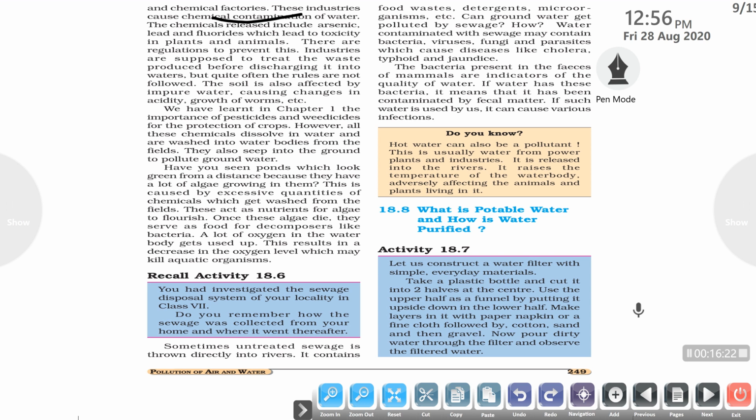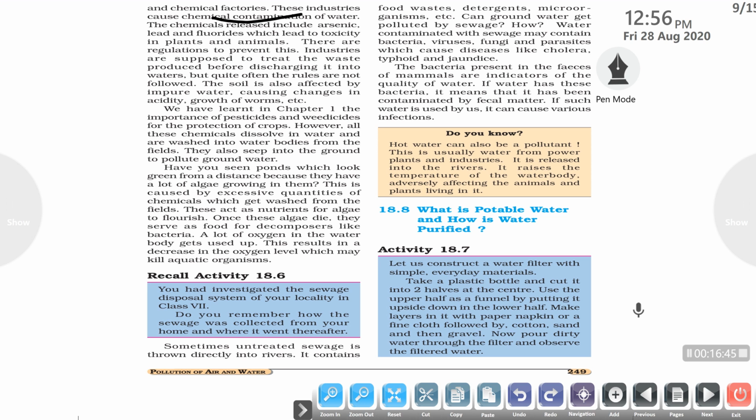Sometimes untreated sewage is also thrown directly into the rivers, which contains food waste, detergents, microorganisms, etc. So water contaminated with sewage may contain bacteria, viruses, fungi and parasites, which can cause various types of communicable and non-communicable diseases, for example cholera, typhoid and jaundice. So water pollution is also responsible for various types of human diseases.